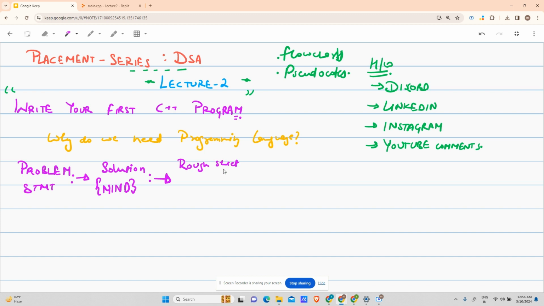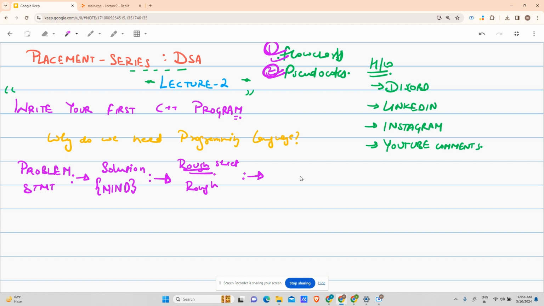You will be writing your code. What is that code? That is a flowchart or pseudocode. That is rough code, which is both of these options. First is flowchart, second is pseudocode. We have discussed them thoroughly in lecture one. So if you want, you may go there, and the playlist link is also provided in the description.